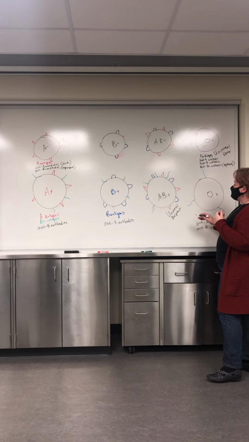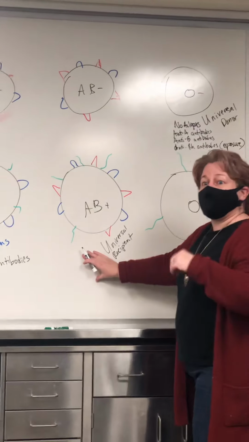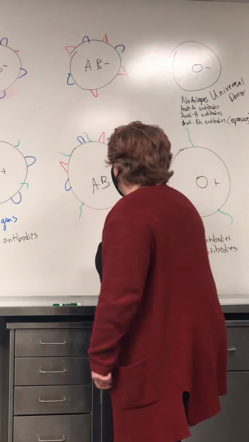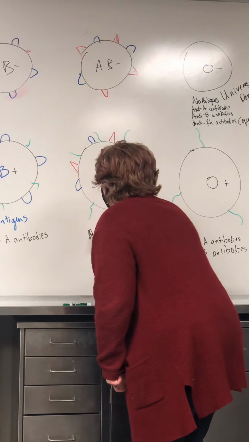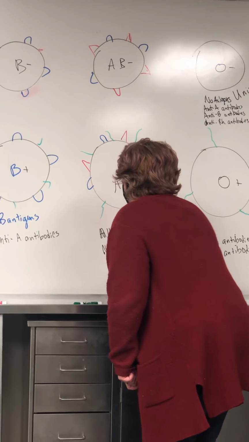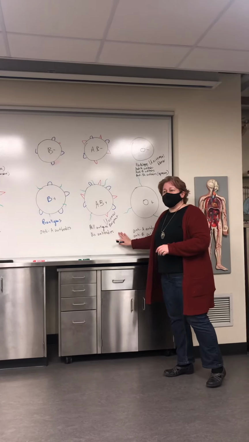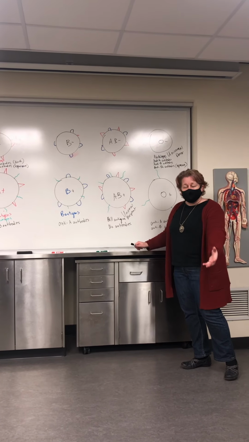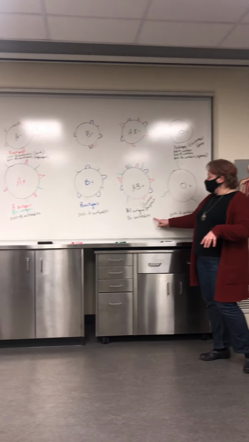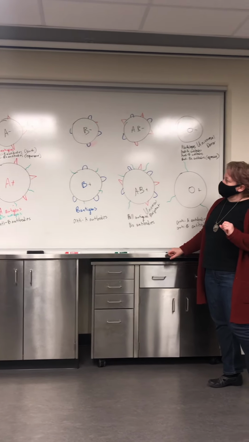Okay, so this is the universal recipient. Why? Because this one has all the antigens. Therefore, it develops none of the antibodies. So all antigens, no antibodies. Therefore, since it has no antibodies, it doesn't matter what it is offered, what it is given, it won't be offended by any of the things. There will be no antibodies to fight off, no matter what blood type it's given. How are we doing with